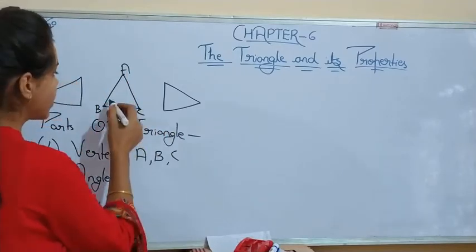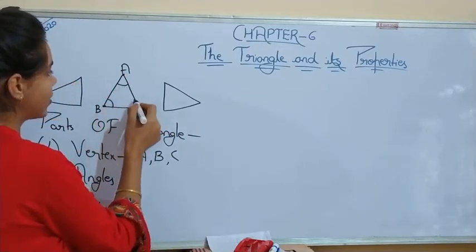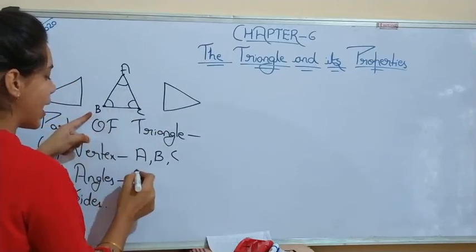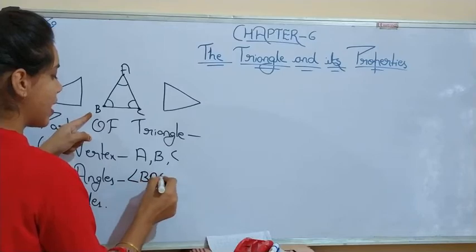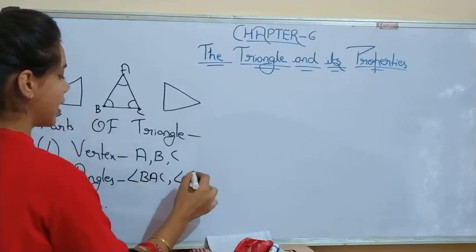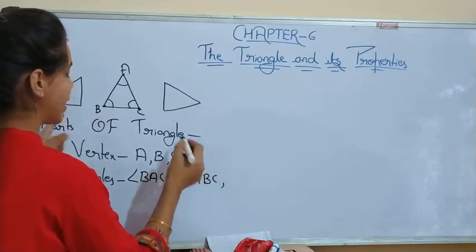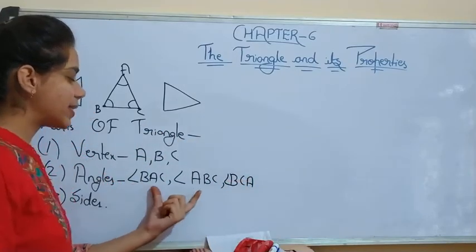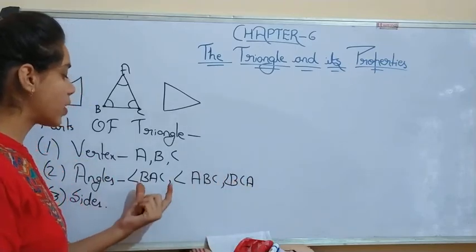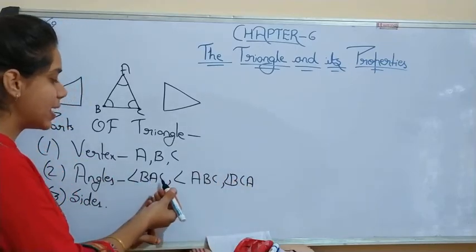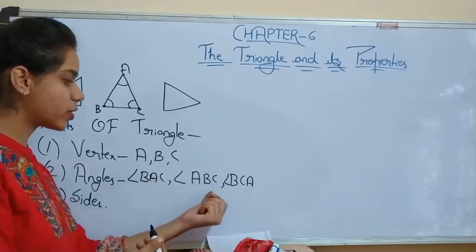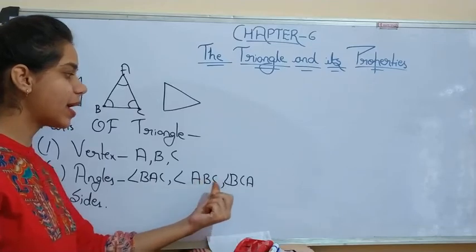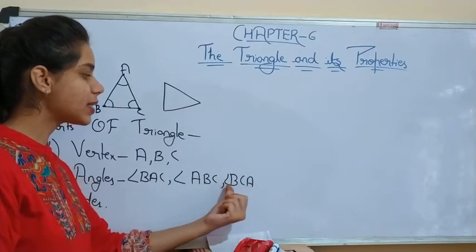Now angles. When 2 line segments meet at a point, they form an angle. So here 3 angles are there in any triangle. What are they? Angle BAC, angle ABC and angle BCA. You can also change the sequence, so you can write angle A as CAB, or angle B as CBA and ACB.